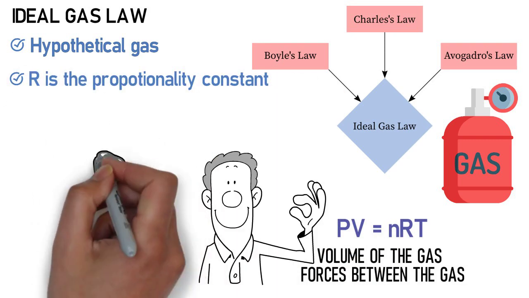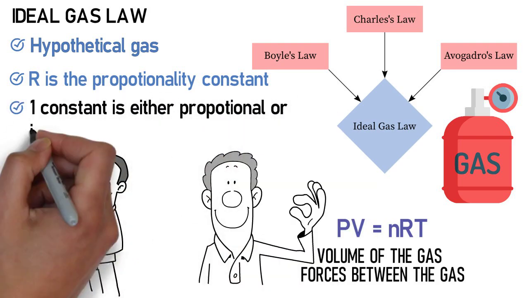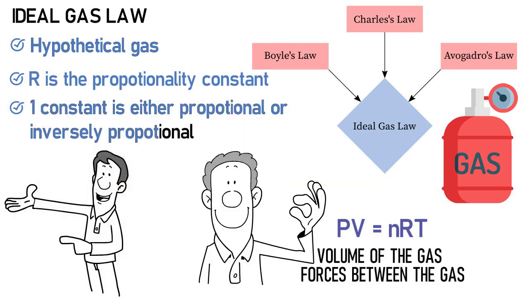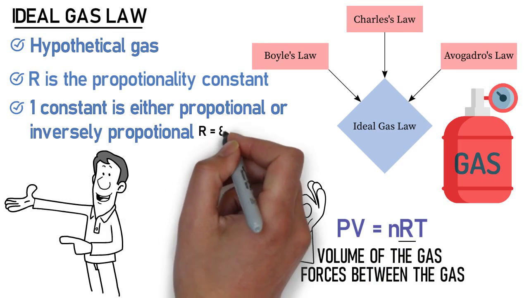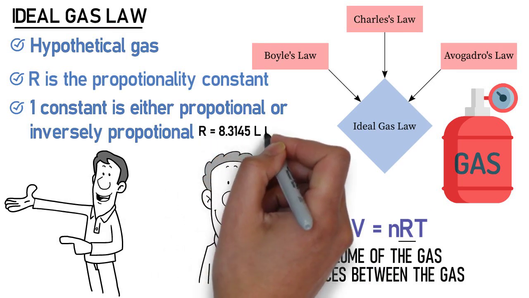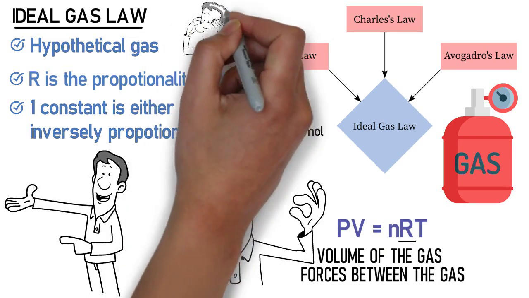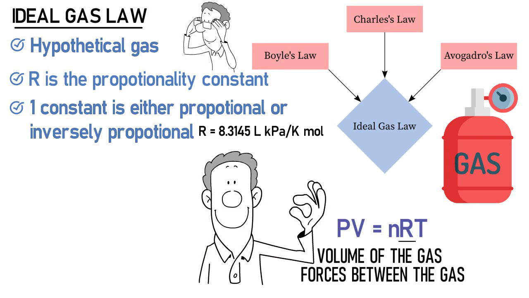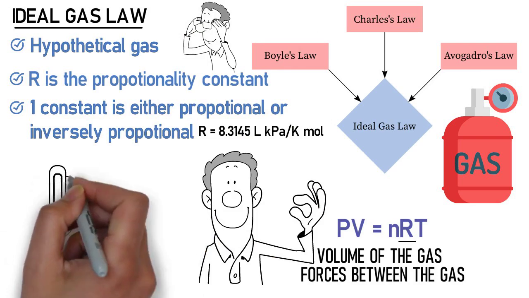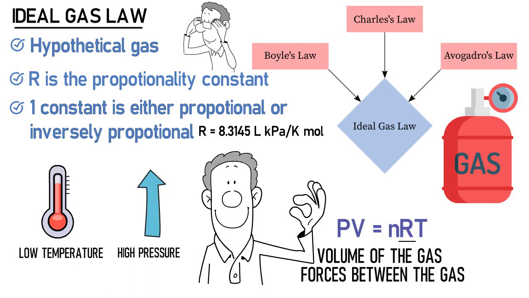If you recall the previous gas laws, you'll know that for all of them, one constant is either proportional or inversely proportional to another. The ideal gas law replaces that proportionality with a constant known as R and with a value of 8.3145 liters times kilopascals divided by kelvins times moles. Using the ideal gas law, if one knows any three things about a gas, the fourth one can be deduced. One thing though, all gases deviate from this law at low temperatures and high pressures.